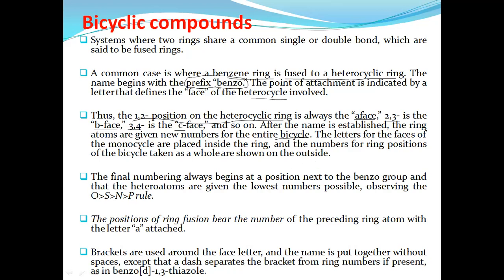And finally, the numbering is as per the priority groups, the OSPN rule: oxygen, sulfur, nitrogen, phosphorus. The lowest possible number goes to the heteroatoms. According to that, you have to give the number. If benzene is fused, no doubt the heterocyclic ring gets the first priority for the numbering. Again, oxygen is the first priority. If an oxygen heteroatom is present in the rings, then oxygen gets the first priority.